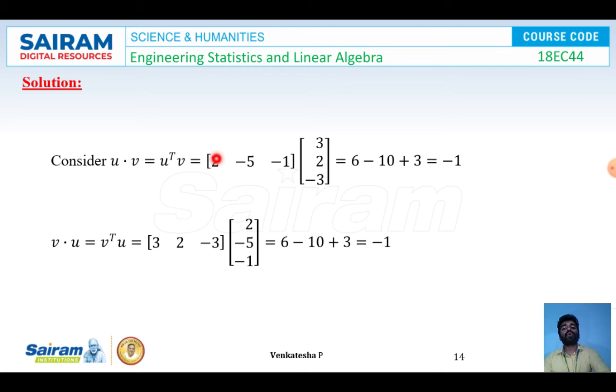By multiplying 2 into 3, I got 6, minus 5 into 2, I got minus 10. Minus 1 into minus 3, I got plus 3. So I got the value minus 1.